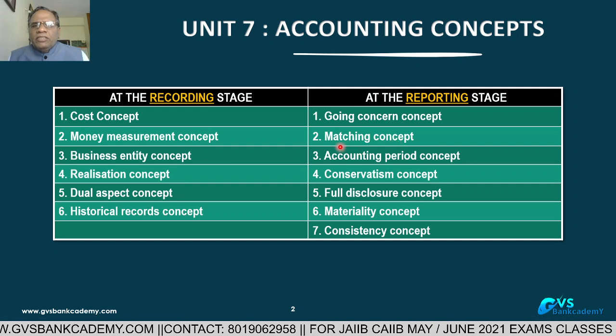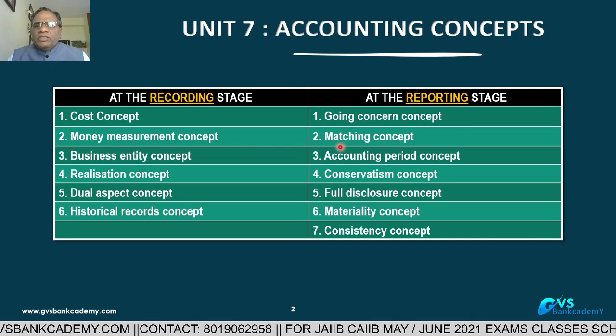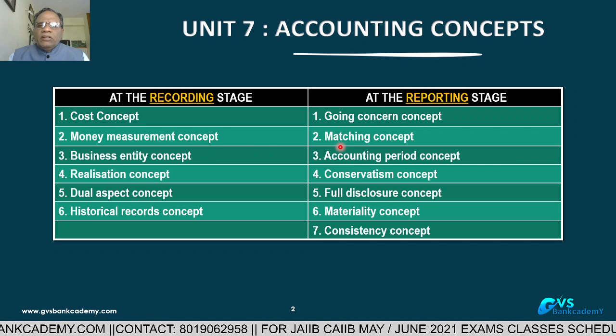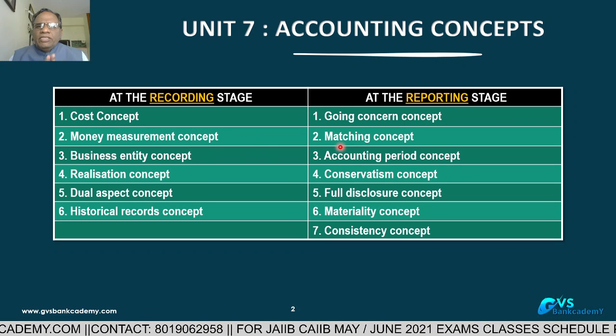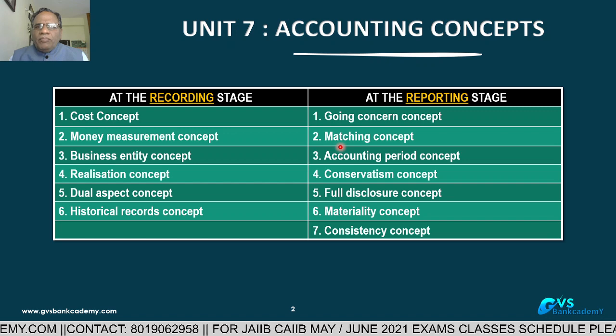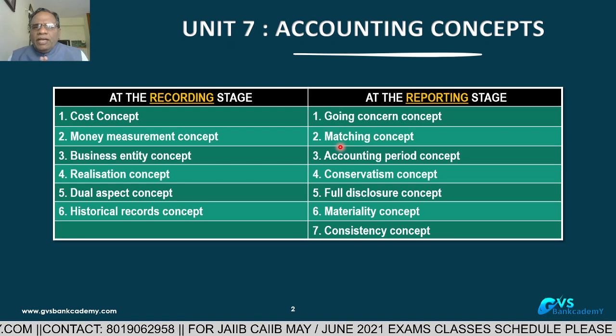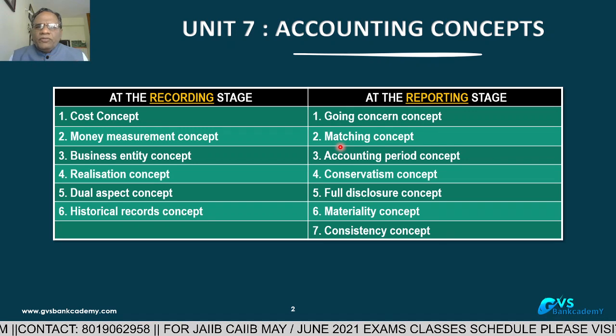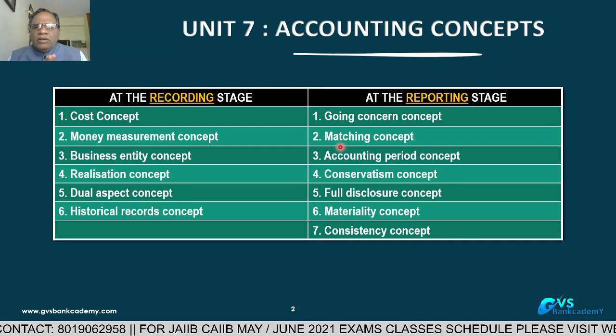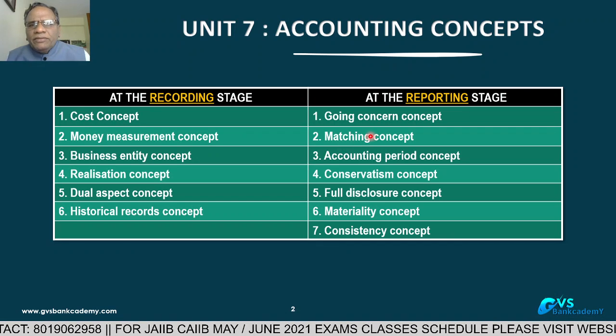So what is the matching concept? Income is for 3 months means expenditure is also 3 months. Then only we can judge the total income and total expenditure, whether it is in loss or in profit, whether it is an income surplus or it is negative. That is called the matching concept.